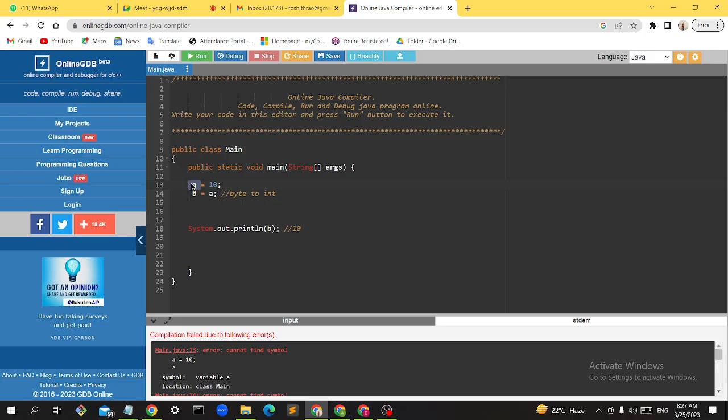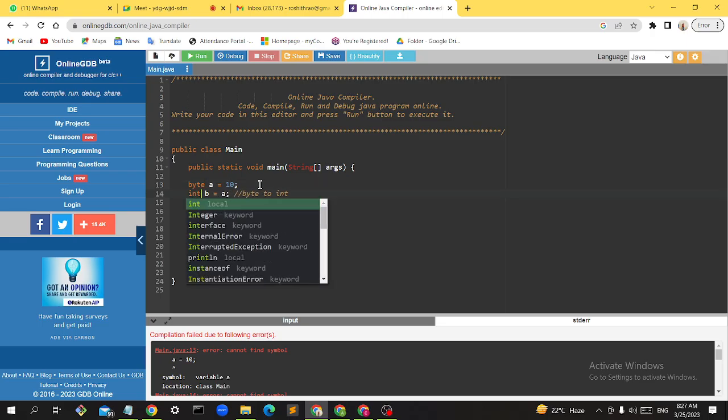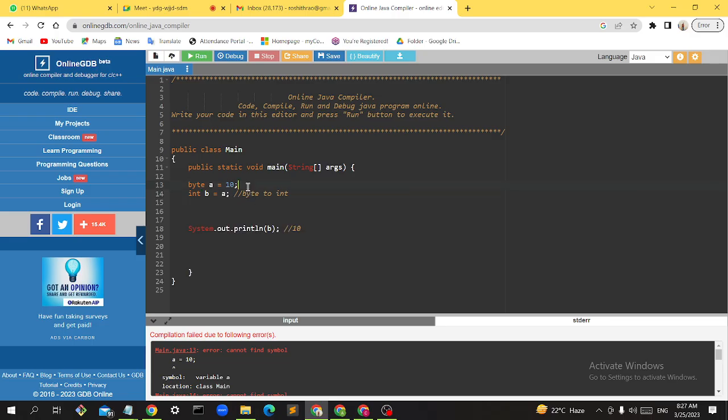Okay, sir. So the syntax is this one only: you need to write the data type along with the variable name. So we need to convert based on that. I can convert like this if you want. Once I declare like this, byte a, I can assign it afterwards also, like a is equal to 200. Not a problem.